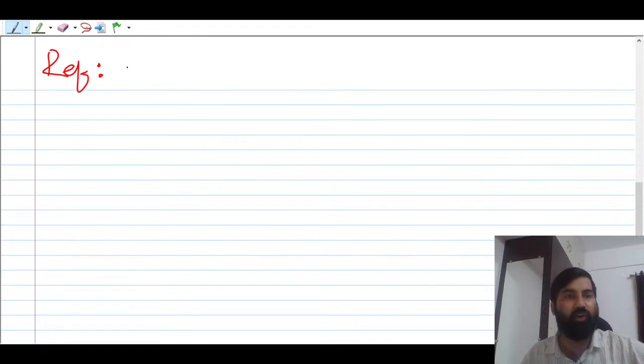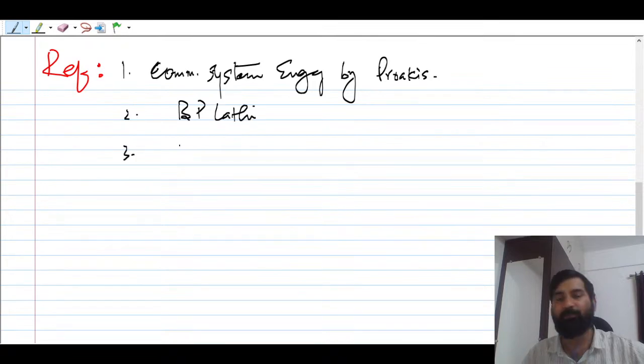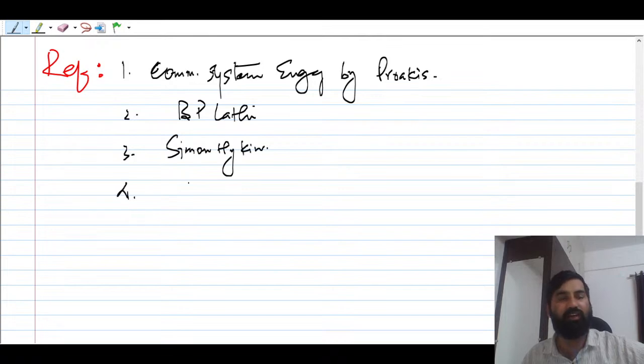The very first book is Proakis, Communication System Engineering. This book I have shared also in the group. The second one is B. P. Lathi; Professor Lathi has written it. The third one is Simon Haykin. And the fourth one is Thomas M. Cover. This book is meant for information theory.